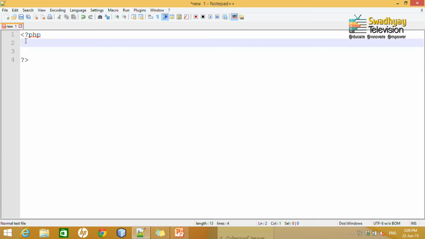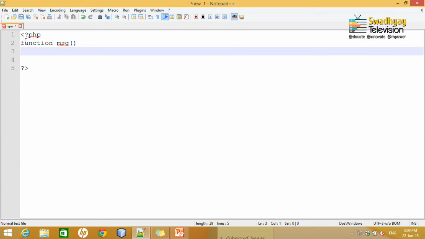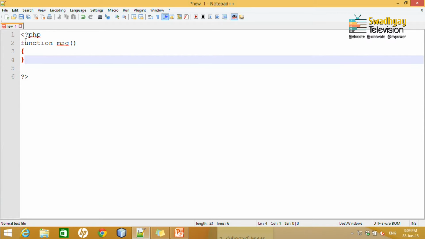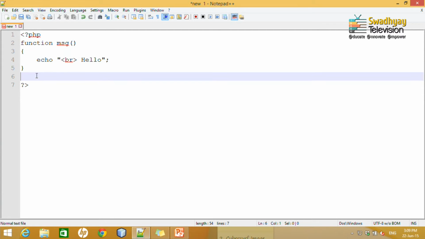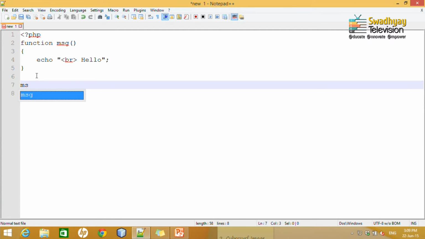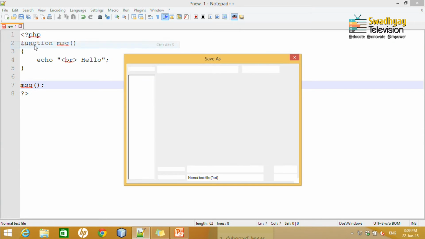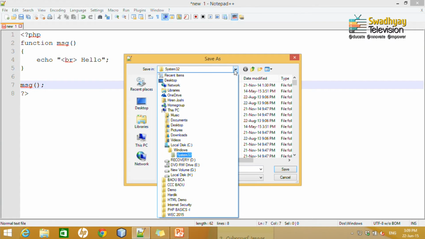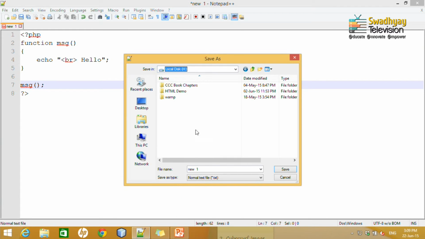Now, let us say I define a function. I write the function keyword, and say my function name is message. Now, use the curly braces as a function block and say echo, let us say hello. To give formatting, let me make a line break by providing a br tag, and now to call this function I just need to type message.